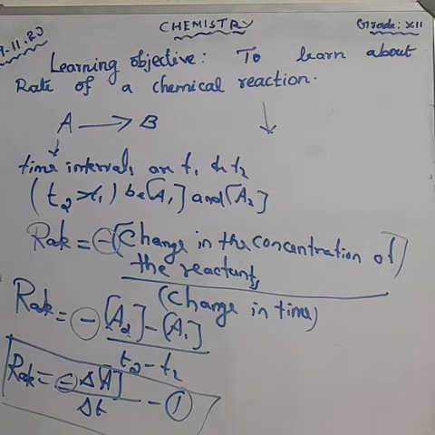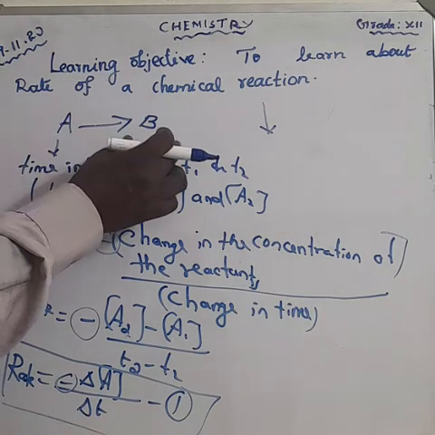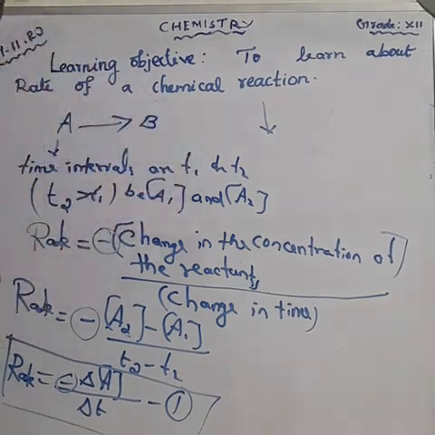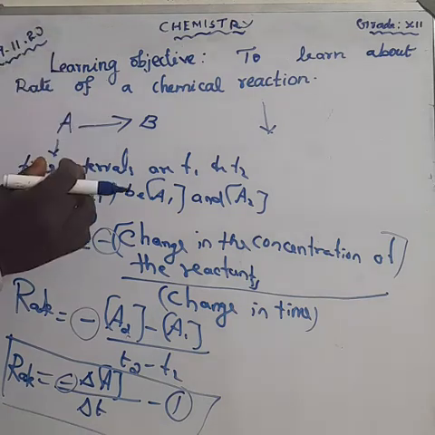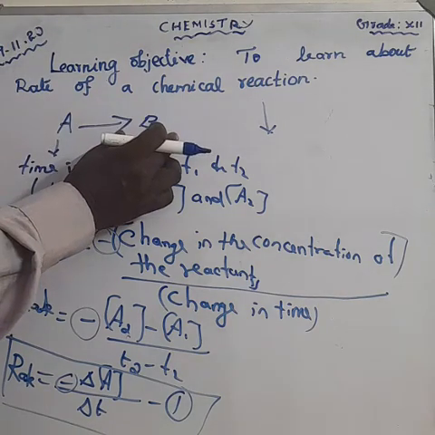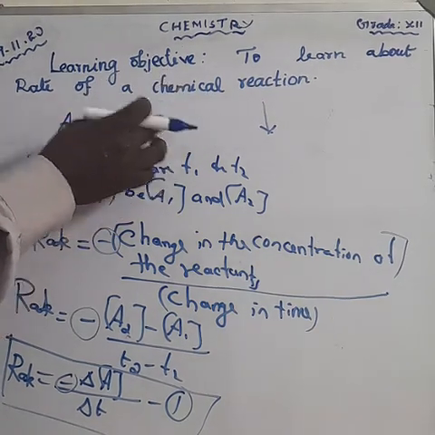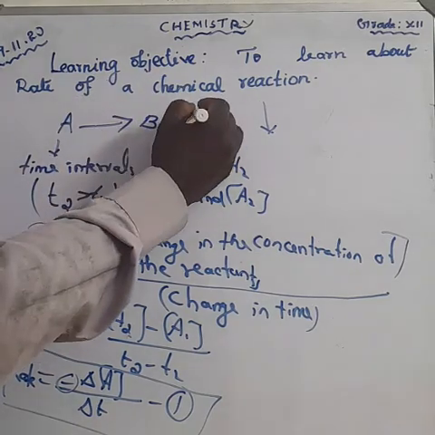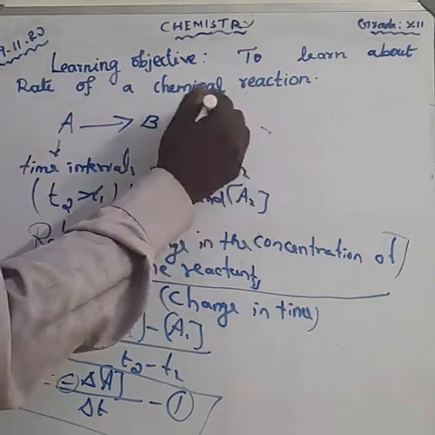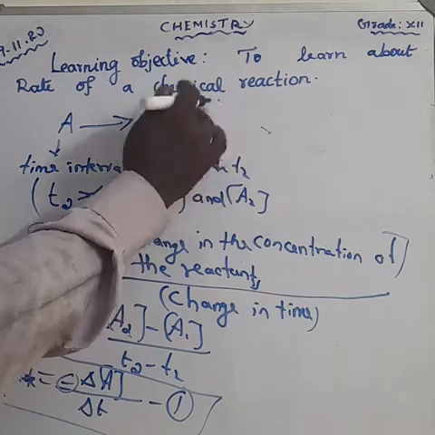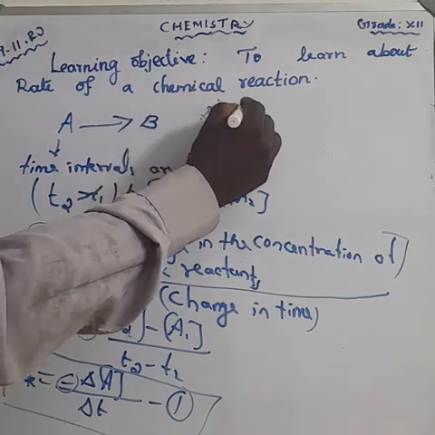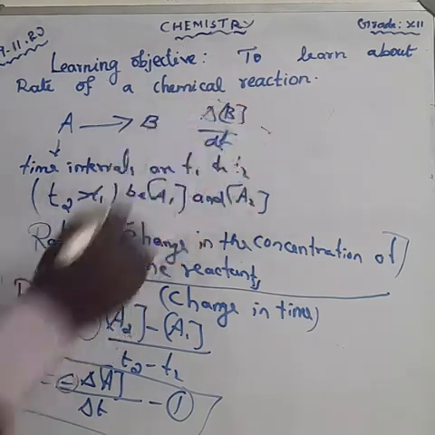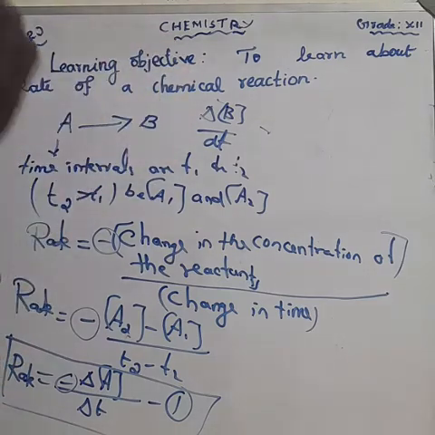And one more point: if the reaction is followed by measuring the product concentration, the rate is given by delta B divided by dt.